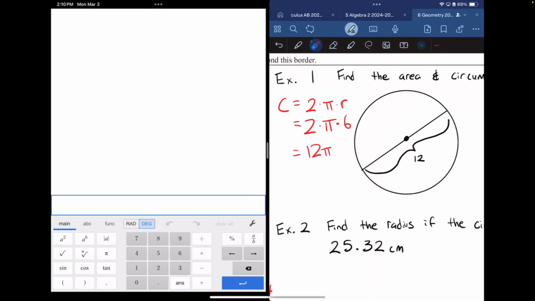Good. Okay. So if I type in 12 pi, this is roughly, now I'm approximating, so I'm going to use the wavy equal sign, 37 point. And if I round to 1 decimal place, I'm going to say 0.7. But now this is an approximation. It does not have an exact value. We're okay with that.